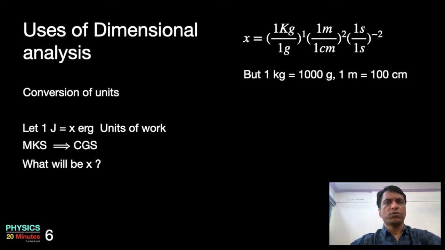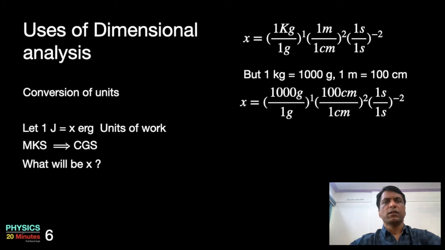But when you substitute 1 kg as 1000 gram and 1 meter as 100 centimeter, then you get x is equal to (1000 gram upon 1 gram)^1 into (100 centimeter upon 1 centimeter) the whole square into (1 second upon 1 second) the whole power minus 2. When you solve this, you get x is equal to 10^7. Therefore, we may write 1 joule is equal to 10^7 erg.